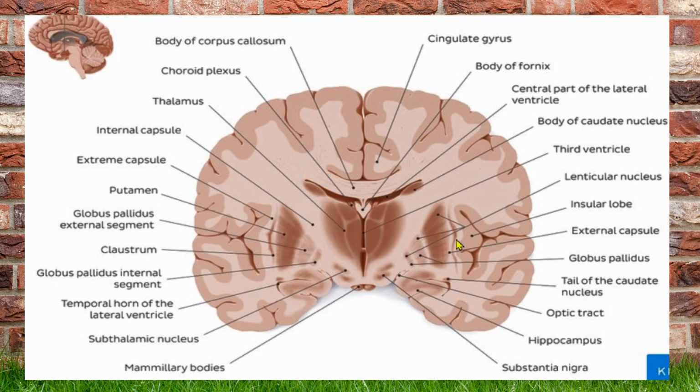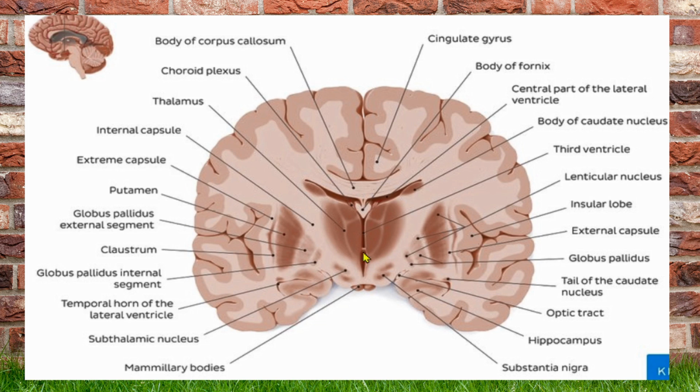Just lateral to the external capsule will be a thin sheet of gray matter called the claustrum. The claustrum is the gray matter which is located between two white matter bands. You can see the medial band is called the external capsule, and the lateral band will be the extreme capsule. And still more laterally, the last structure will be the insular lobe of the cerebral cortex.